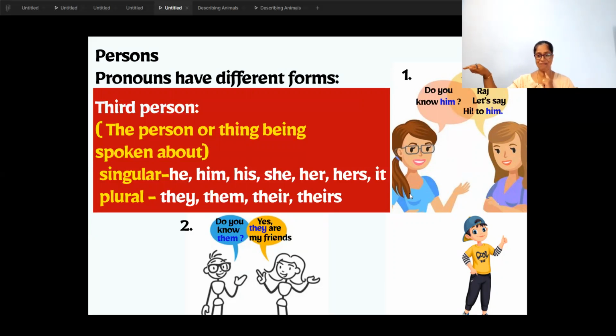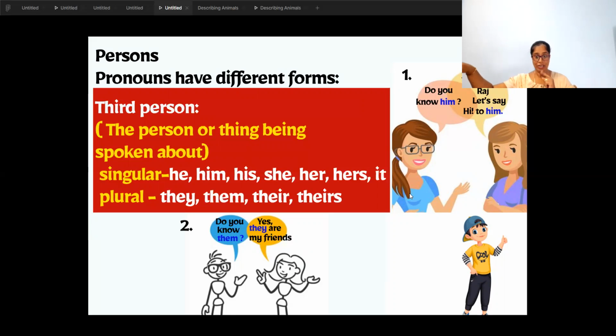H-I-M. Him. Okay. Do you know him? The girl says, yes, he is Raj. So who is that he? He is that third person, the one we are talking about. The boy in the cap, the third person.